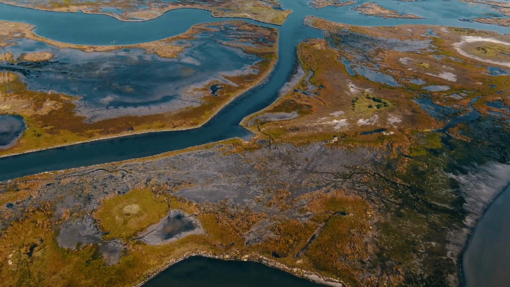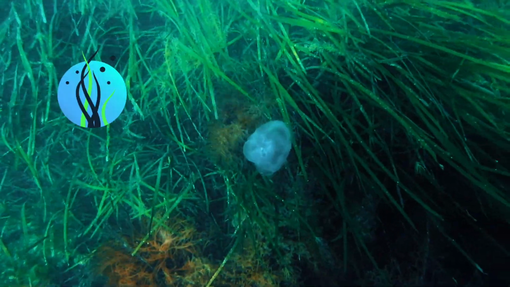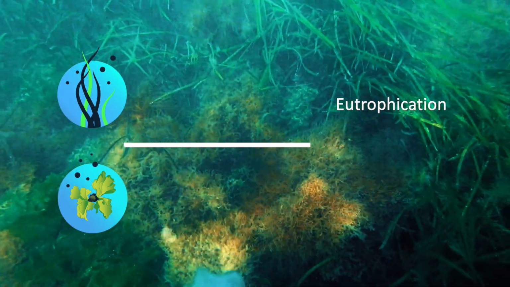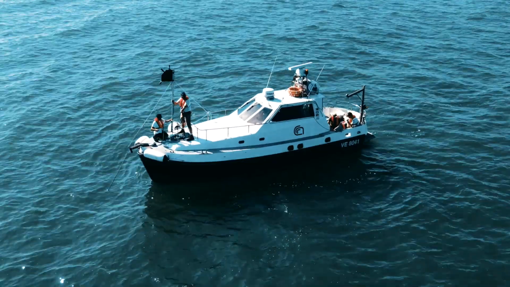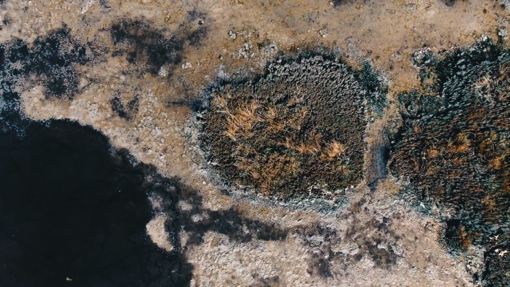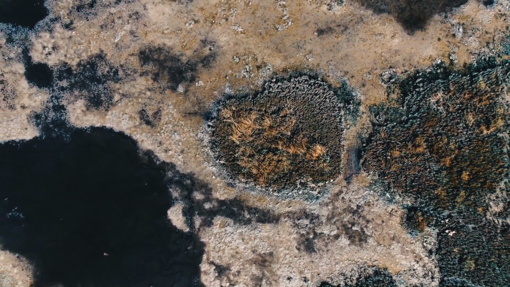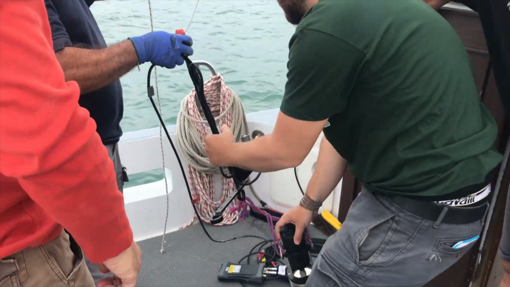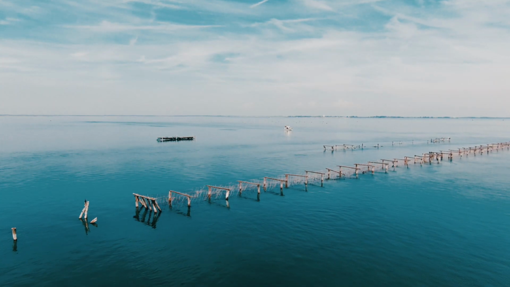CoastObs will gain insight into spatial and temporal variation of submerged macrophytes, seagrass beds, and macroalgae, and their correlation to eutrophication and anoxic crises in the Lagoon of Venice, and will further investigate the morphodynamics, coastal erosion, and accretion patterns in dynamic key areas based on suspended sediment transport dispersion pathways. With the help of satellite imagery and in-situ data, CoastObs will help provide better tools for better management decisions.